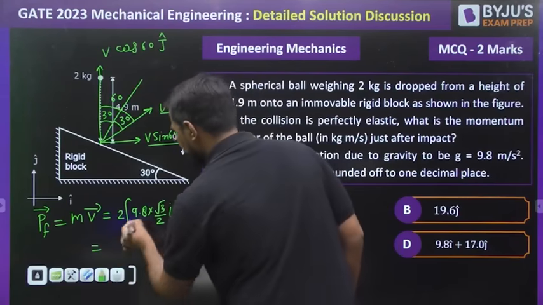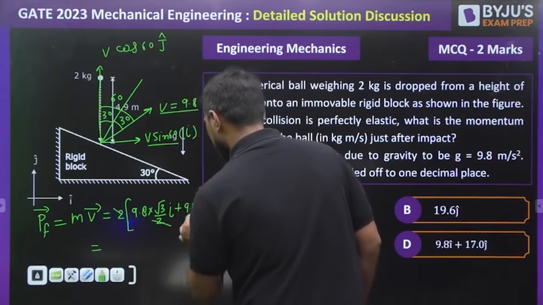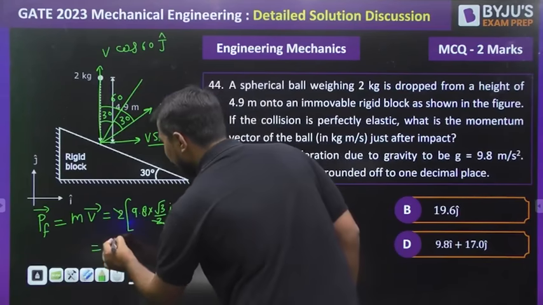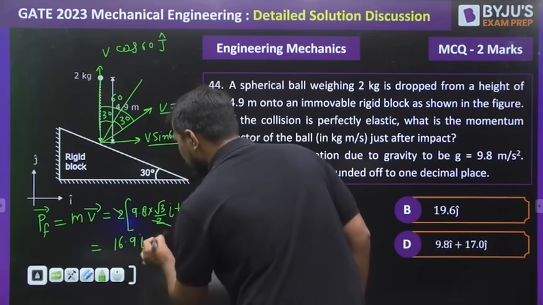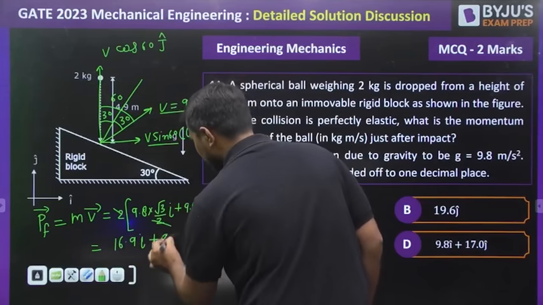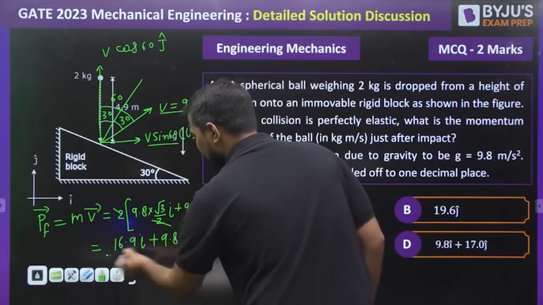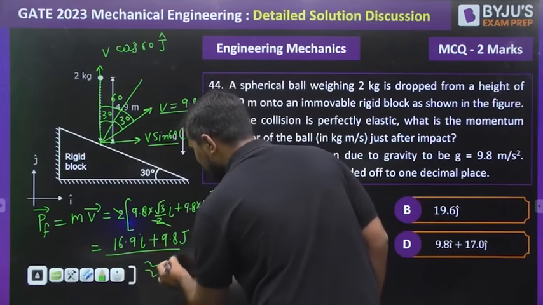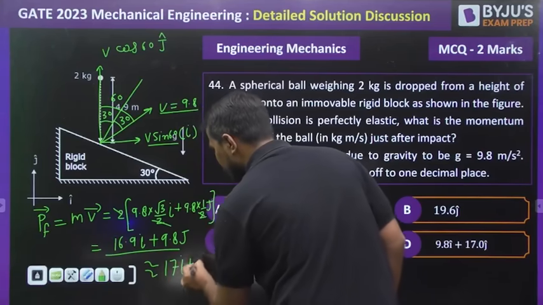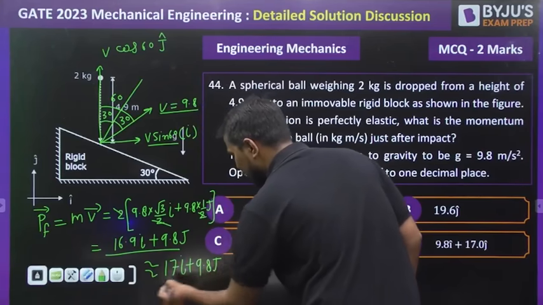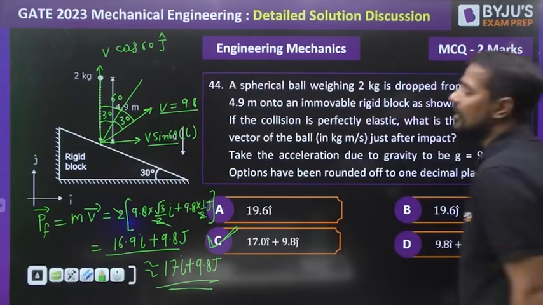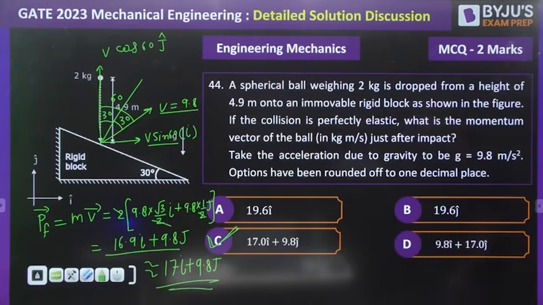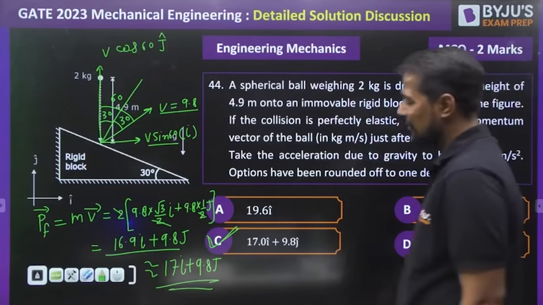So what will be the answer? This and this will be cancelled out. Answer will be equal to 16.9 I plus 9.8 j. If you check the answer, it is similar to 17 I plus 9.8 j, my dear. What is the correct answer? C is the correct answer of this question. Important question, a little bit tricky question.